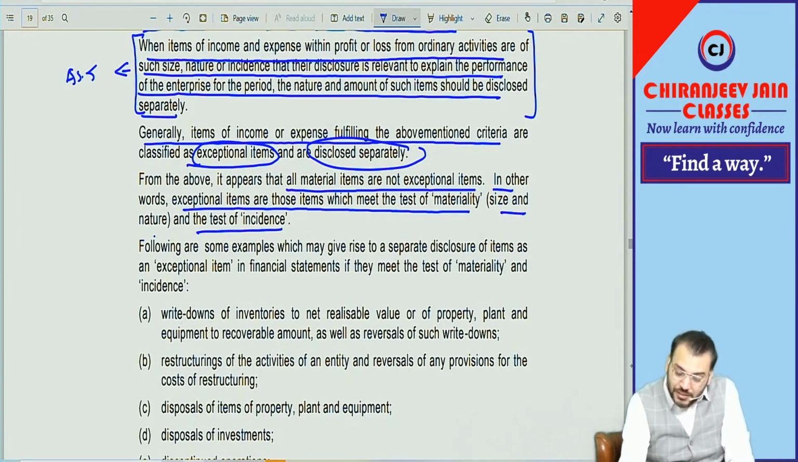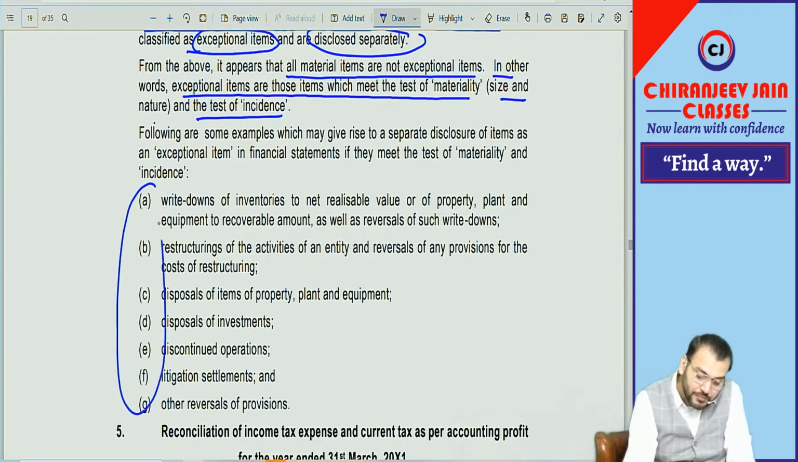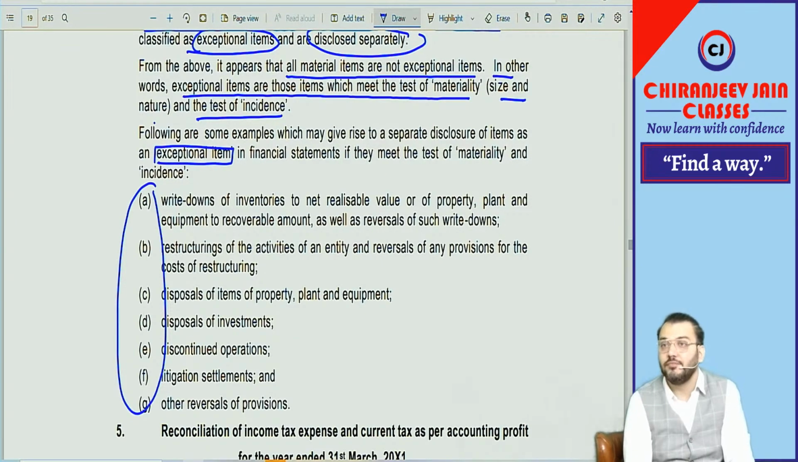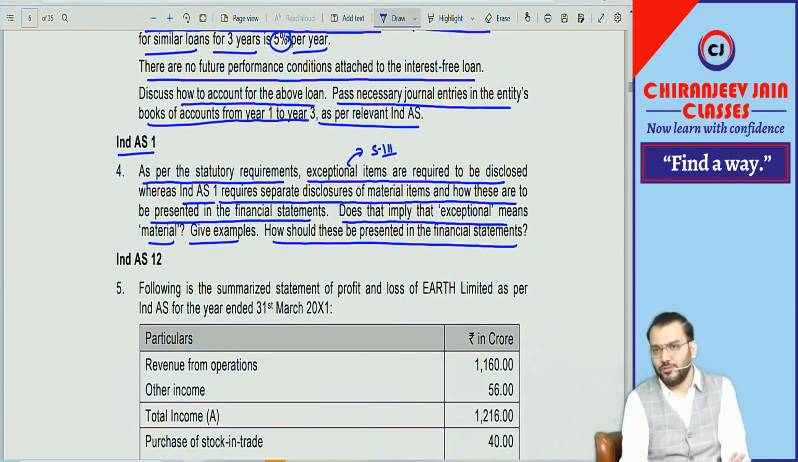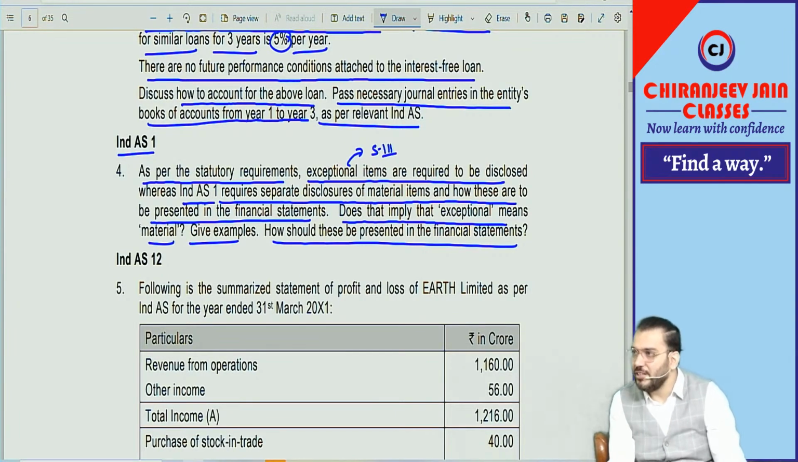That only I have said. Then all these examples are given under Ind AS 1 to be disclosed separately. But Ind AS 1 has not used the word. They say the following items require separate disclosure. But we can say these are what? Exceptional items if they meet the test of what? Nature, size, and incidence. Understood? All these examples we have already discussed where? Under Ind AS 1, if you remember. Understood? Theoretical question. I don't know whether this type of question will be asked or not, because scope is not there for theoretical questions in the financial reporting paper.